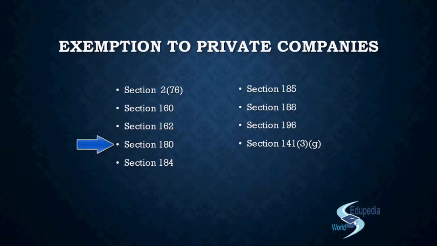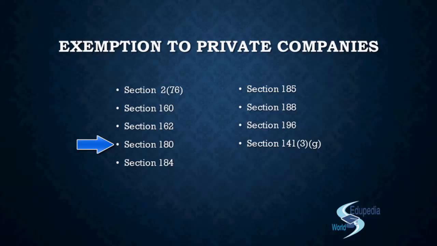Then we have section 180. And what did section 180 deal with? Section 180 basically dealt with the restrictions on the power of the board. You had 4 powers of the board that were actually restricted by the members. You had to pass a special resolution pertaining to 4 powers of the board as per section 180. But in the private company, you have been exempted from that. What were those 4 powers? First is to sell, lease or dispose of, wholly or in part, the undertaking of the company. Second is about the investment of the proceeds of amalgamation.